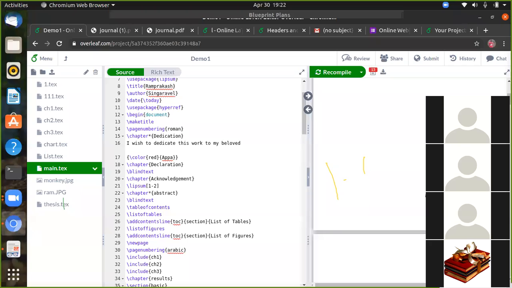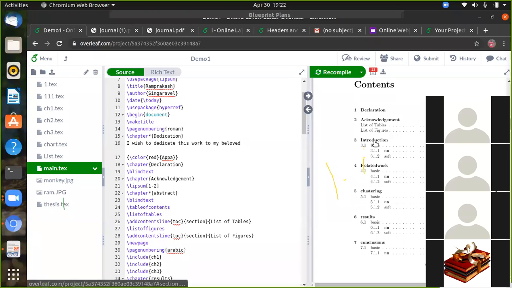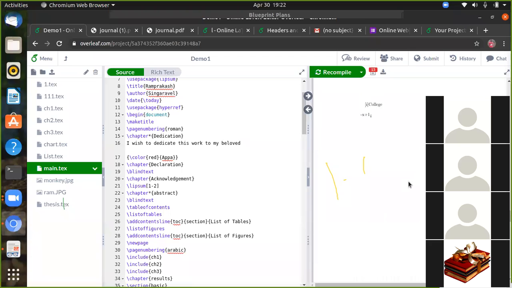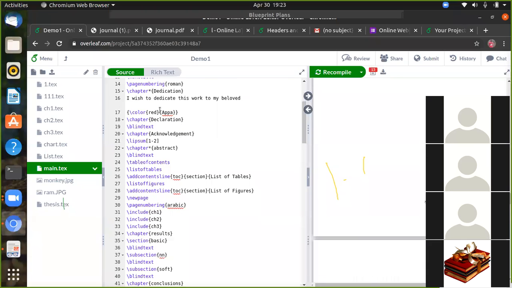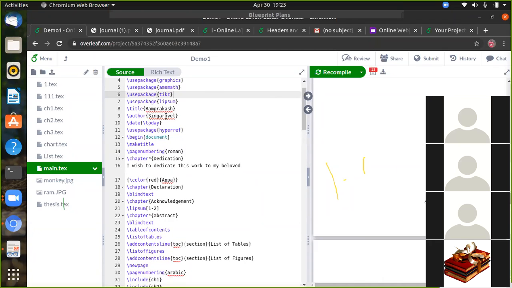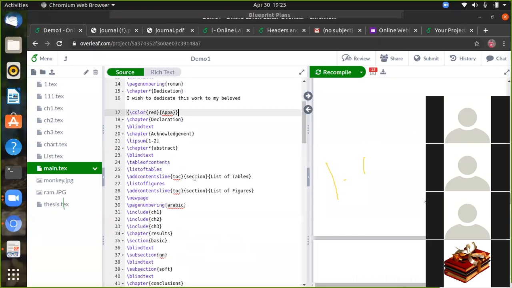Suppose I give this table of contents page, I can click on introduction, then it can move to the introduction. I can give the list of figures, and it can go to where the figure is located. Likewise you can give the chapters. For page numbering, from dedication, declaration, up to acknowledgement, you can use Roman numerals. From the next chapter onwards, you can use Arabic page numbering.